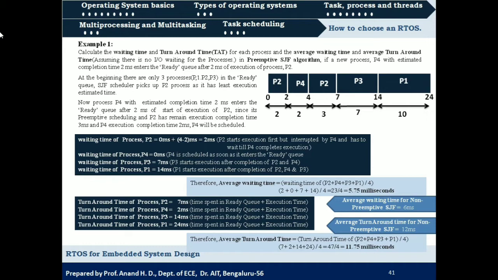So again we can see a decrease in average turnaround time. So we can conclude that compared to non-preemptive scheduling, preemptive scheduling algorithms are good, because they have less turnaround time and less waiting time. That is the sign of a good scheduling algorithm, right?